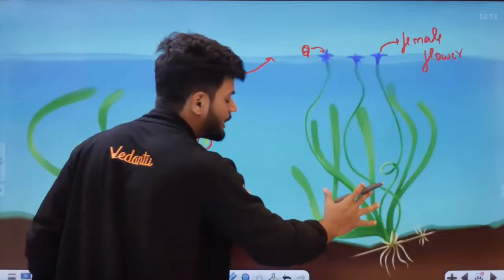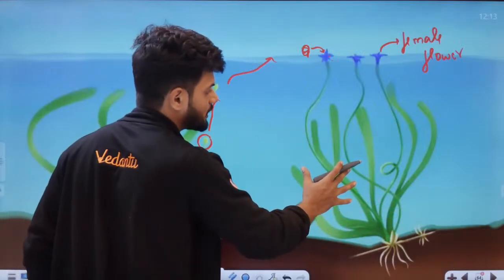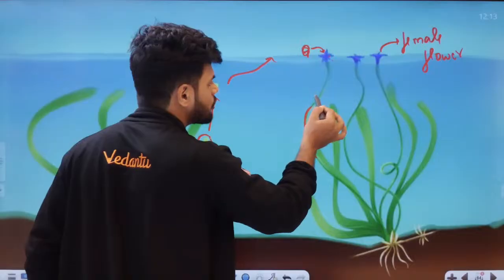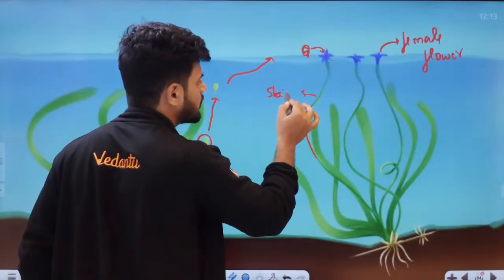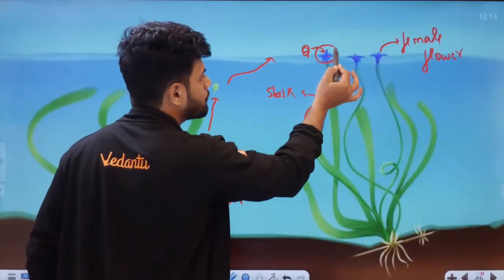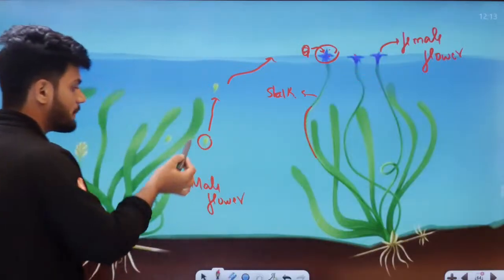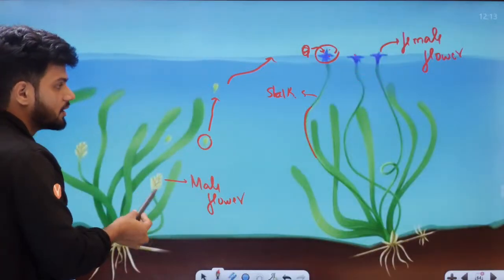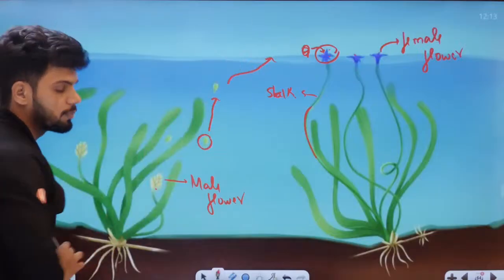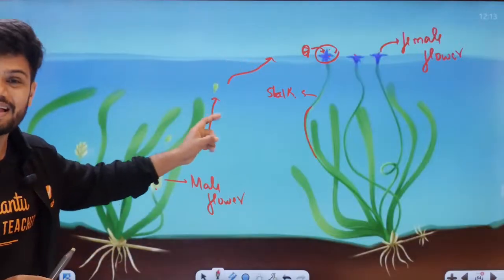The entire female plant will have a long stalk, and the flower will be on the top here. But male flowers are produced underwater, and pollen grains are released and they go on top. This is seen in the case of Vallisneria.